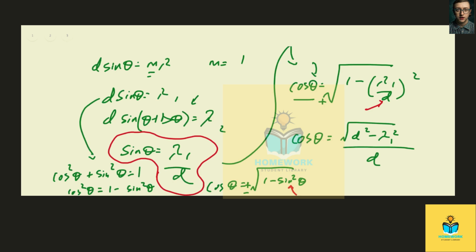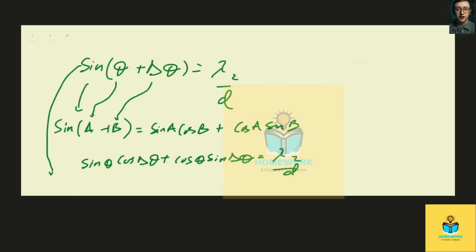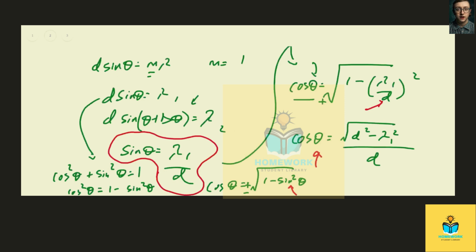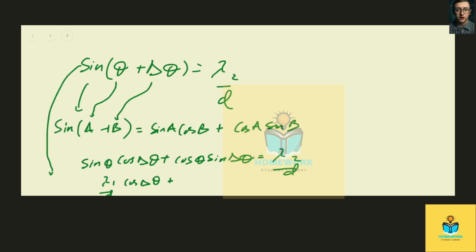And so going back to this page, we see that sine of theta, which is lambda 1 over d, cosine delta theta plus cosine theta. If you go back, that's where we had cosine theta. We use it now. It's the same as radical d squared minus lambda 1 squared, all over d.